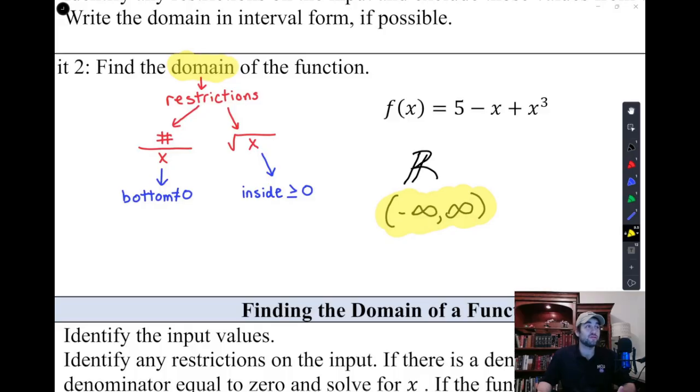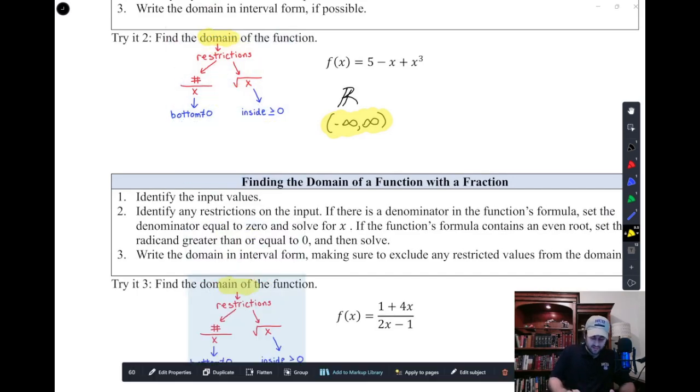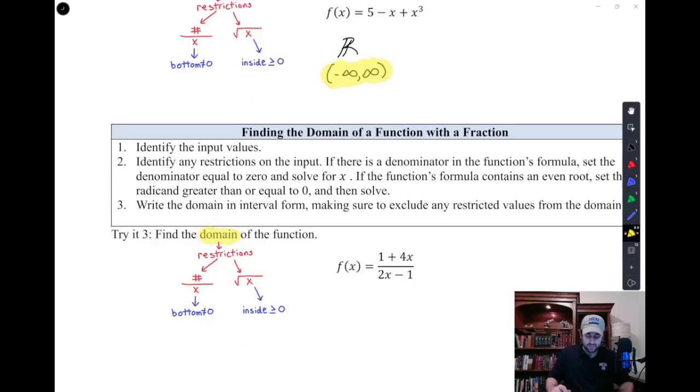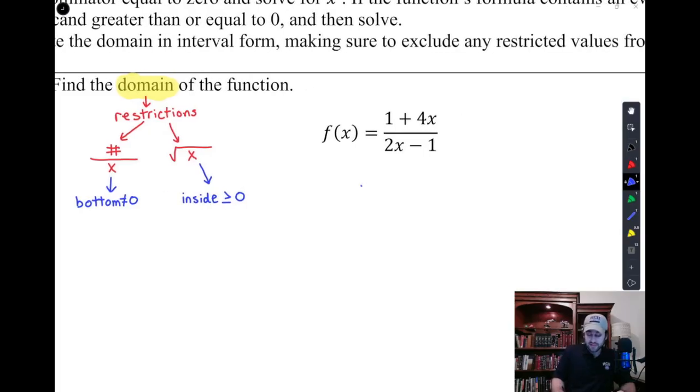And that's kind of the flow chart that we're going to use for this entire section to find domain. So here's another problem. I'm just going to copy this flow chart over so we don't have to write it again. I'm going to do that probably all day and use this flow chart to say, do I have any x's in the square root, and do I have any x's on the bottom or the denominator? It looks like I have x's in the denominator, so I'm going to use that rule, and I'm going to say, hey, denominator, you cannot be 0. You are not equal to 0.